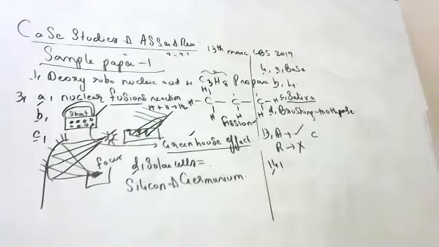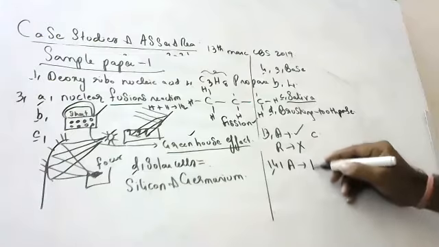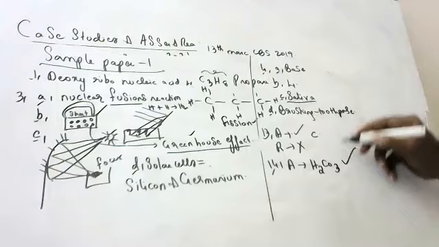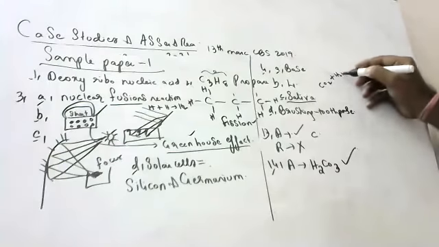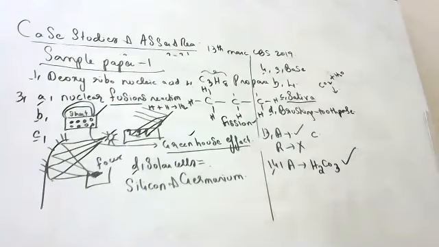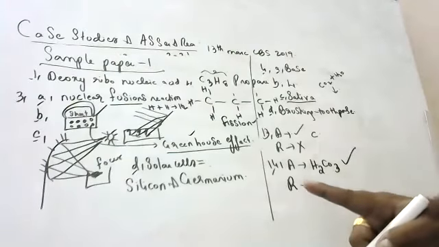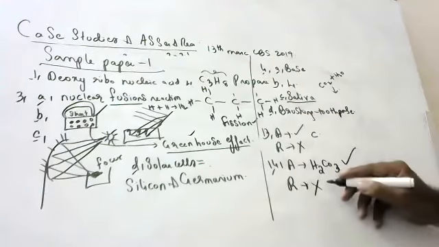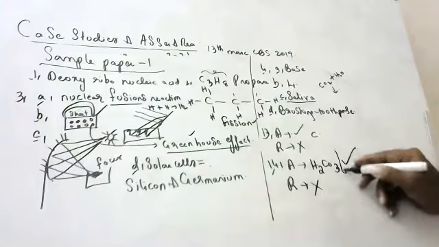Next, the 14th one. Carbonic acid is a weak acid. True, sir. Carbonic acid is in soda water, which we drink, no? Why we are drinking it, if it is weak only we will drink. Carbonic acid is a weak acid. Why is it weak? Don't say because we drink. You should say it undergoes partial decomposition. Reasoning: it ionizes completely. If it ionizes completely, it is a strong acid. Wrong. Complete decomposition is wrong. So assertion is correct, reasoning is wrong. What is the best option? C.